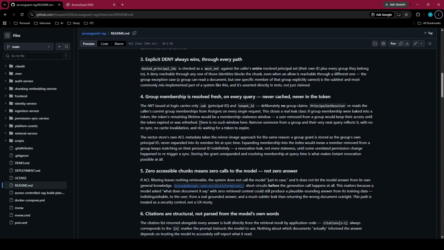Second, group membership is resolved fresh on every single query. It's deliberately not baked into the token. If it were, the lifetime of that token would become a staleness window. Remove someone from a group and they would keep their access until the token expired. There is no such window here.